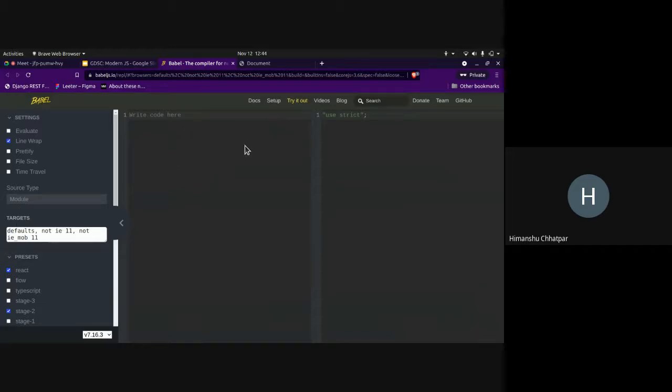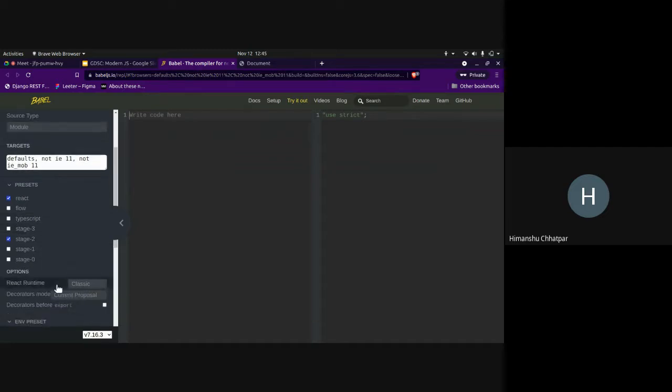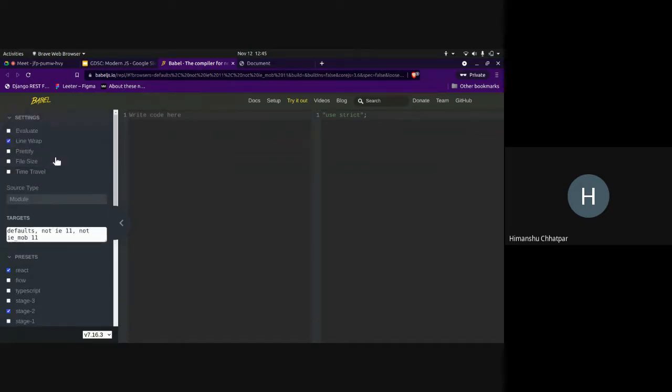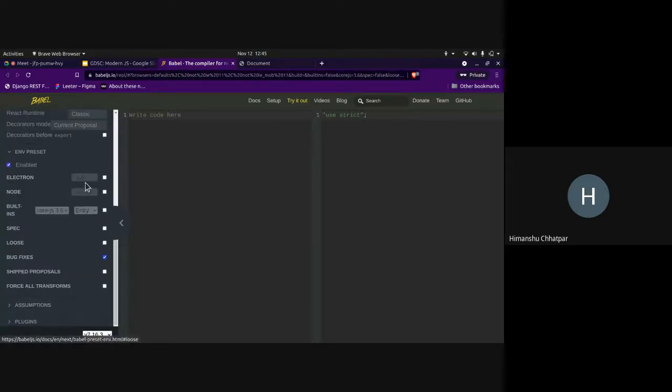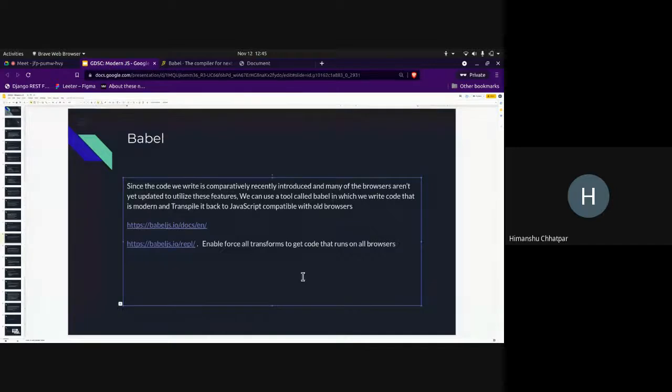So you write code. Okay, use strict. Oh yeah, so this is how strict works. Use strict in brackets. Okay, so these are all the settings you can use. You need to enable force all transforms to get code that runs on all browsers, right? So there is a setting over here called force all transforms. When I enable it, it will give me the code that pretty much runs on any browser.